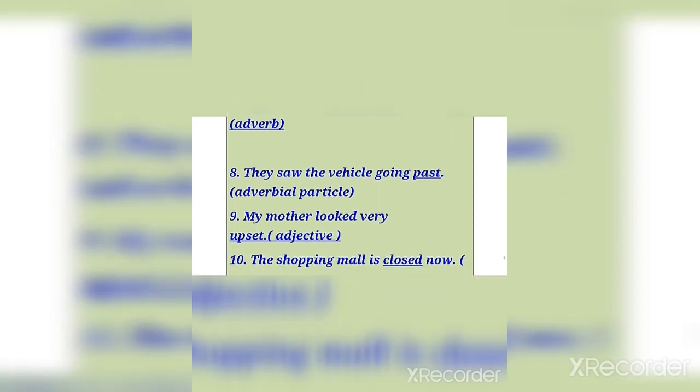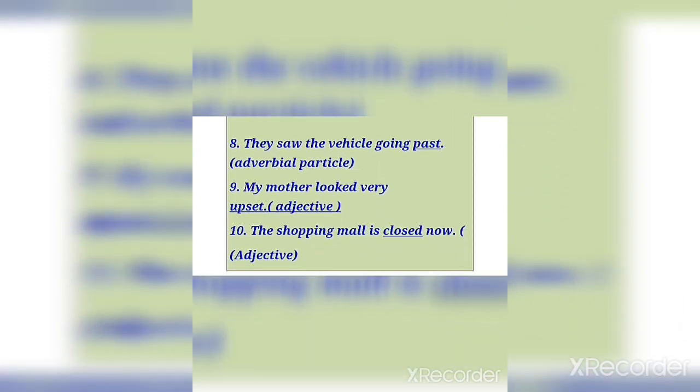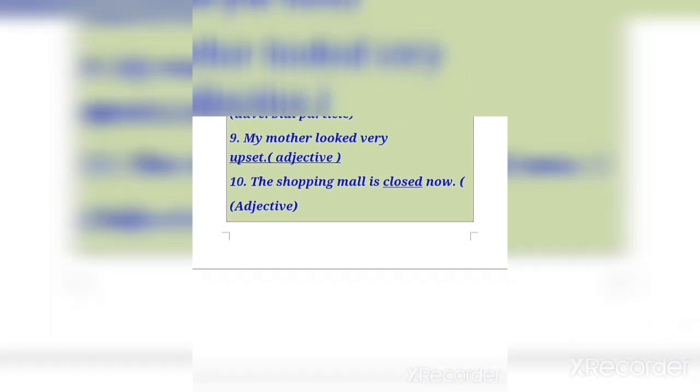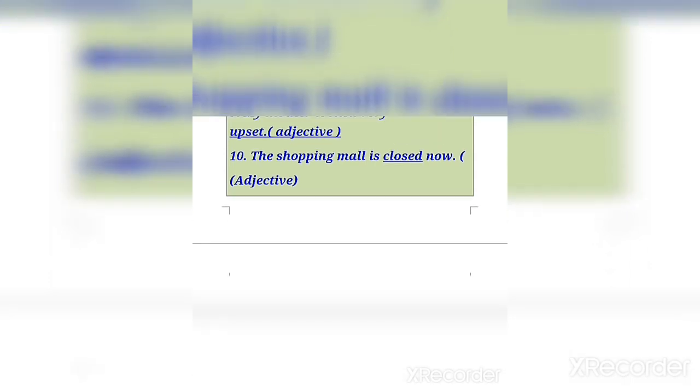Now let us talk on 8. They saw the vehicle going past. In question number 8, going past is used as an adverbial particle. Then 9, my mother looked very upset. So the word upset is an adjective. Clear? Then the next, the shopping mall is closed now. So closed is an adjective.